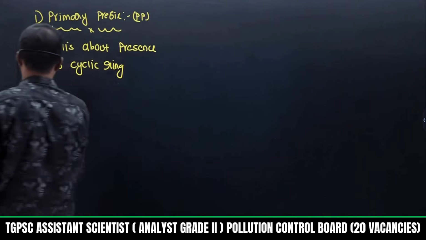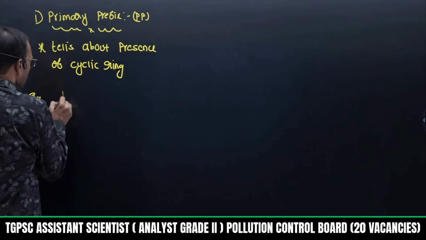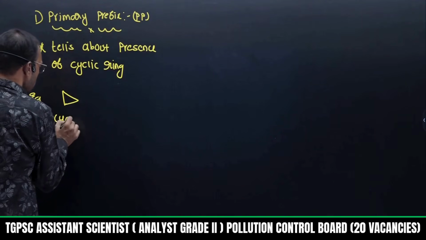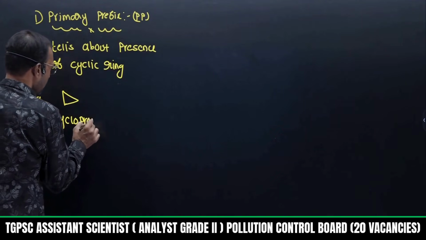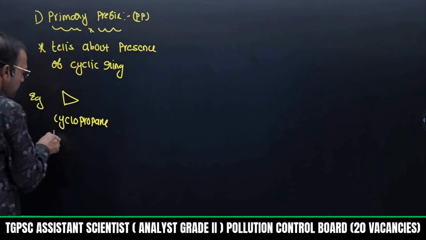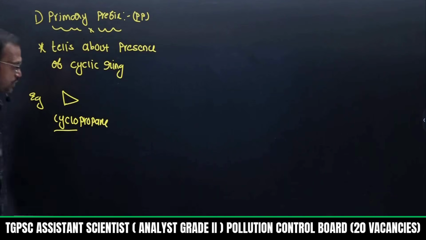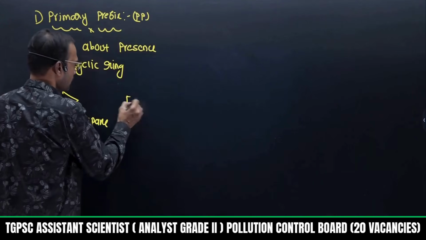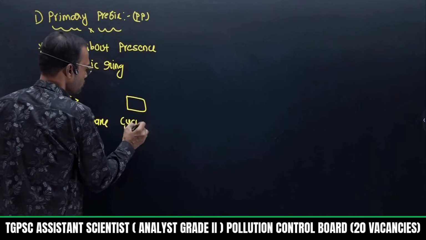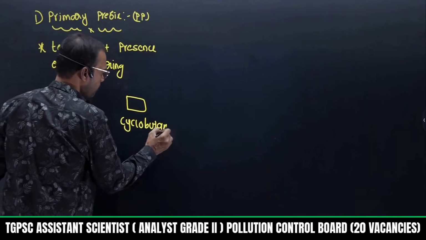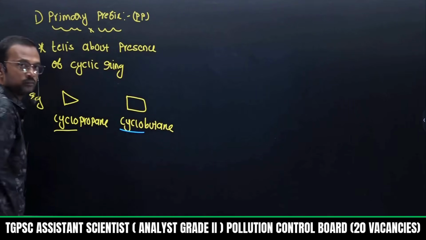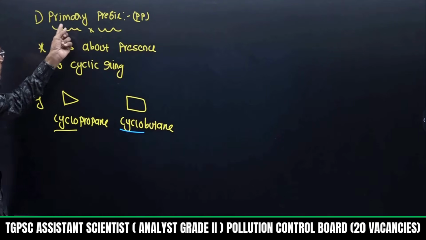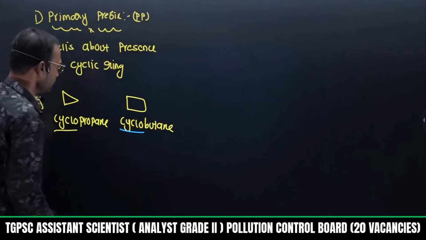Take an example of primary prefix. If I take this one, this is called cyclo. Now I can write propane: cyclopropane, where cyclo is the primary prefix. If I take this one, this is called cyclobutane. Here cyclo is common. So most probably remember, primary prefix is applicable only for rings.